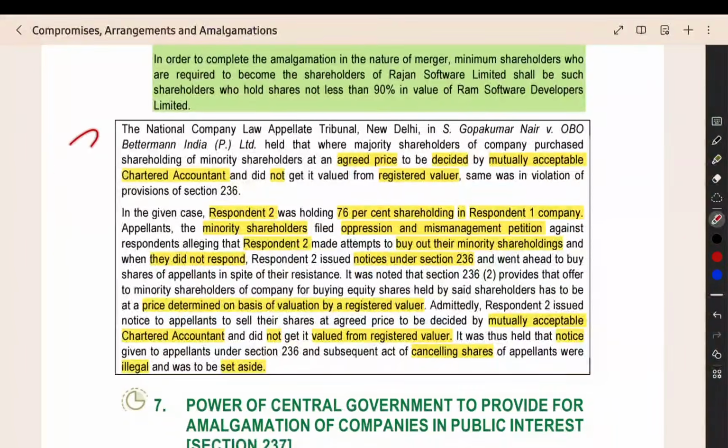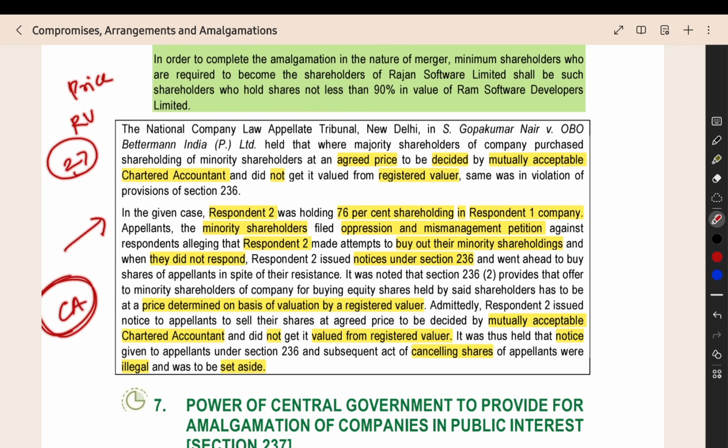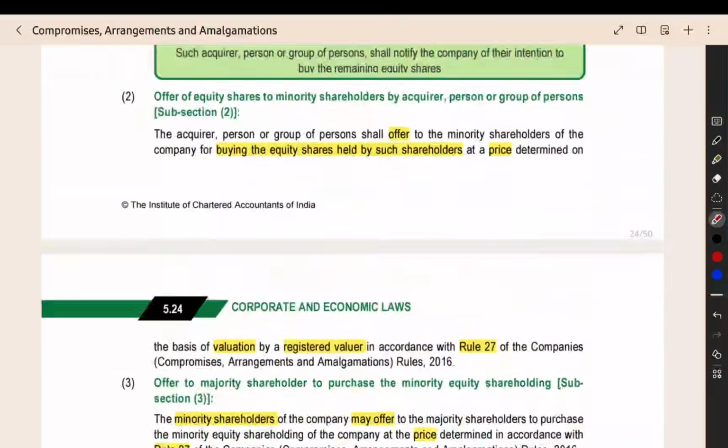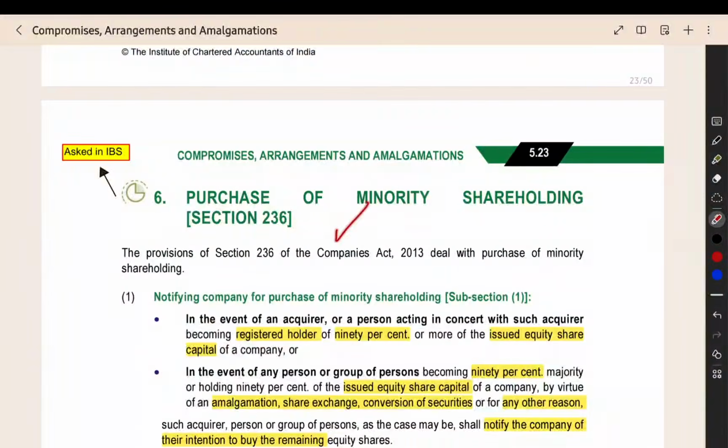So that's all. In this case, the price has to be decided by a registered valuer as per Rule 27. Here, they decided the price by a mutually acceptable chartered accountant. The chartered accountant decided the price, not a registered valuer. Because of this, the action under this section will be invalid and it will be set aside. That is this case law. Now we have completed section 236 also, purchase of minority shareholding.